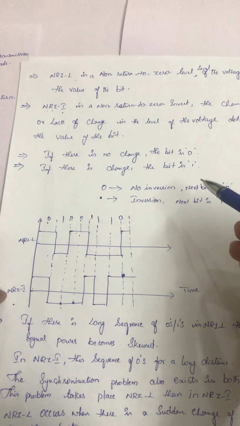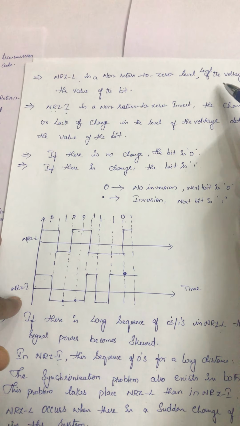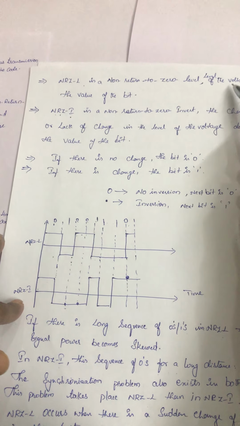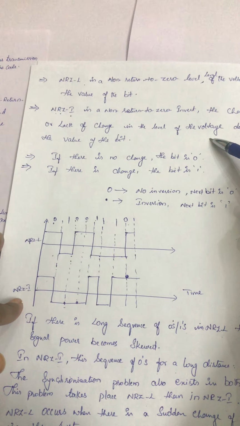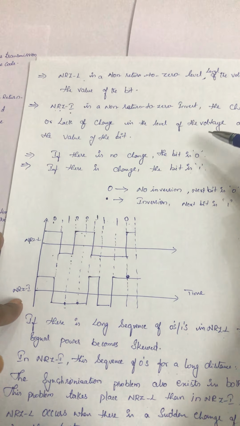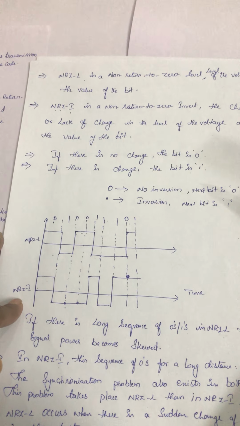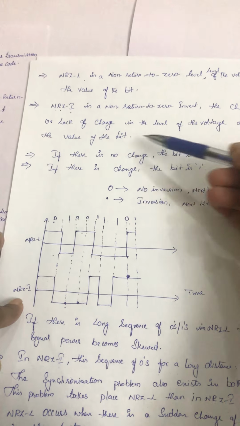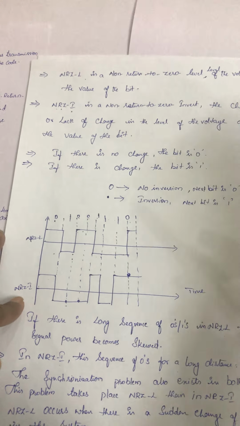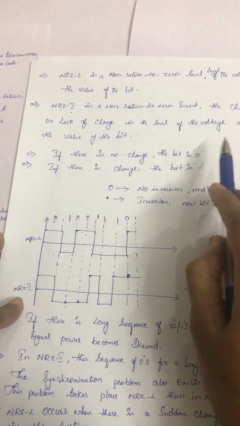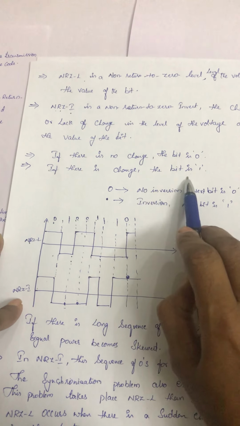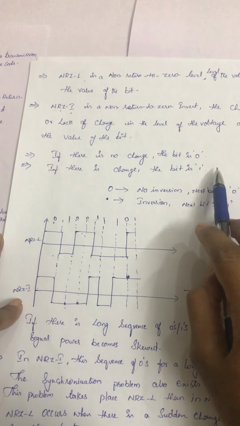In NRZ-L, the voltage determines the value of a bit. In NRZ inversion, the change or lack of change determines the value of a bit. If there is no change, the bit is treated as a 0. If there is a change, the bit is treated as a 1, right?